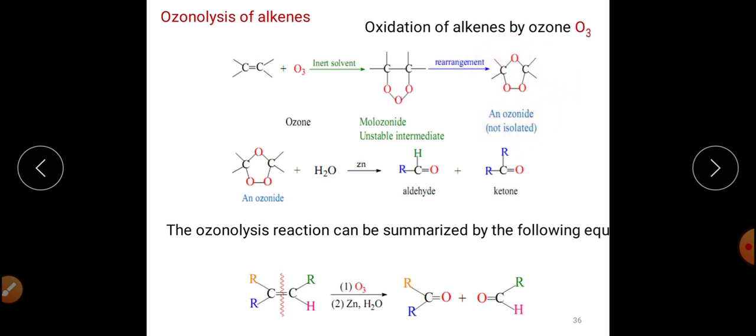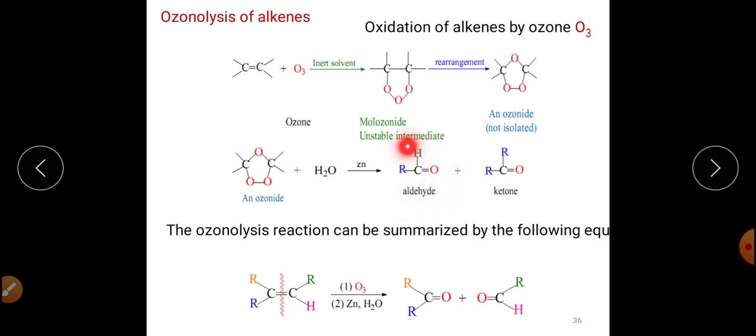So ozonide will be synthesized, and after ozonide formation there will be reduction, and after that this ozonide will get converted into products. You can clearly see that this particular bond will break and this particular bond will break. Whatever alkene we have taken, accordingly the aldehyde or ketones will be synthesized.